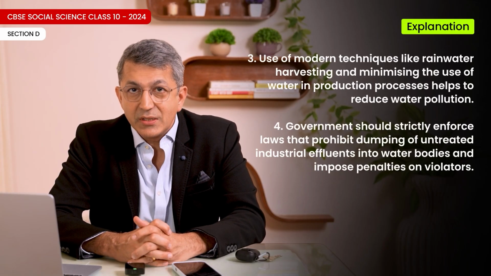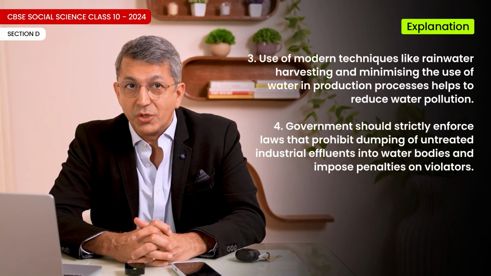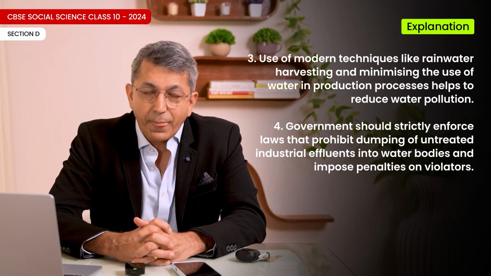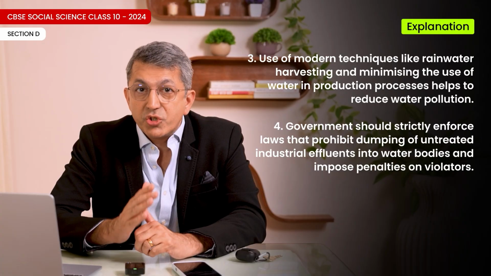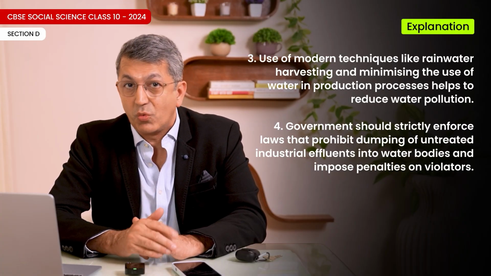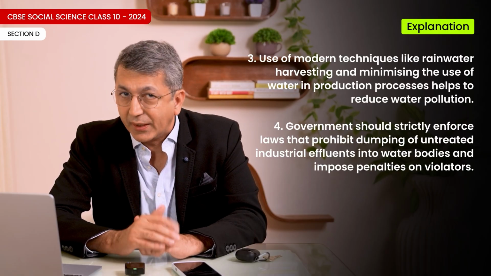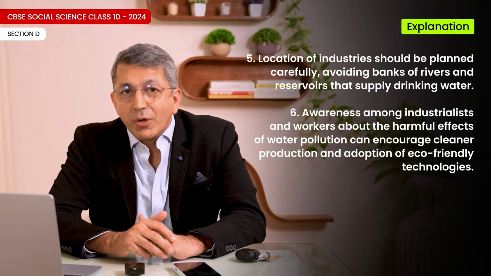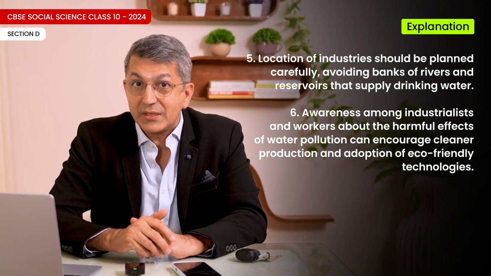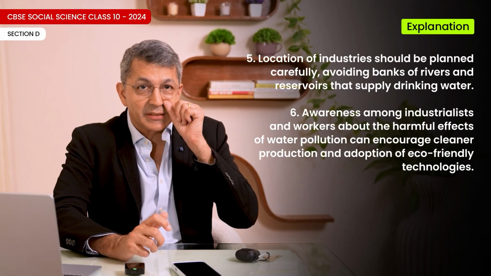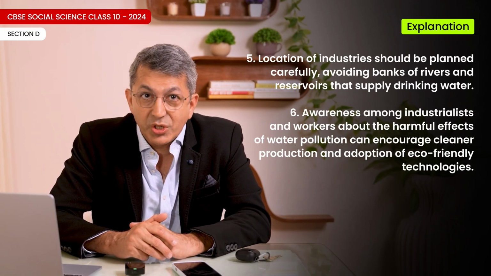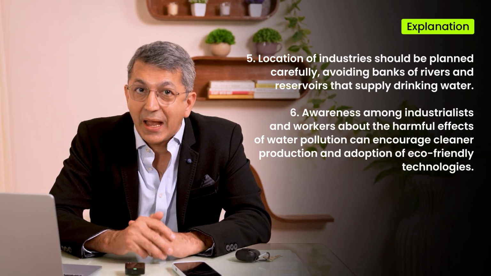Use of modern techniques like rainwater harvesting and minimizing the use of water in production processes helps to reduce water pollution. 4. Government should strictly enforce laws that prohibit dumping of untreated industrial effluents into water bodies and impose penalties on violators. 5. Location of industry should be planned carefully, avoiding banks of rivers and reservoirs that supply drinking water. 6. Awareness among industrialists and workers about the harmful effects of water pollution can encourage cleaner production and adoption of